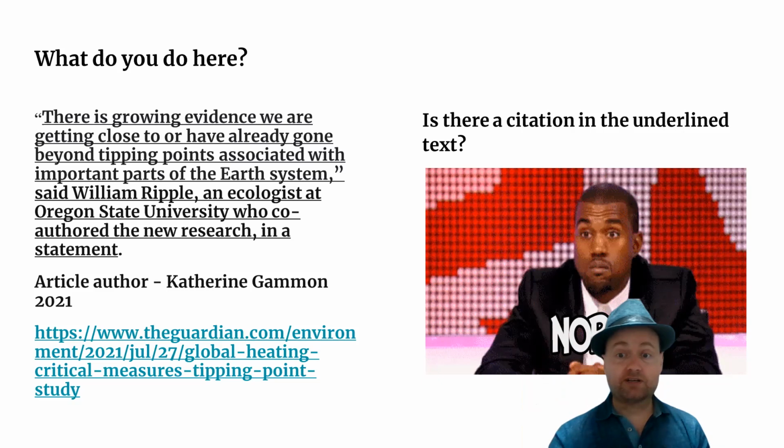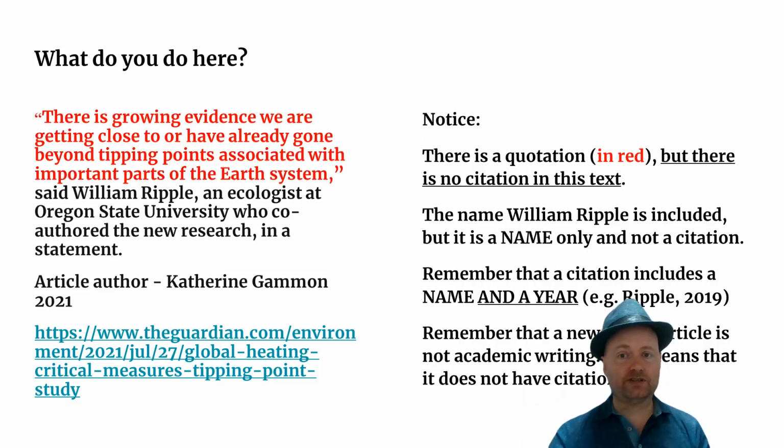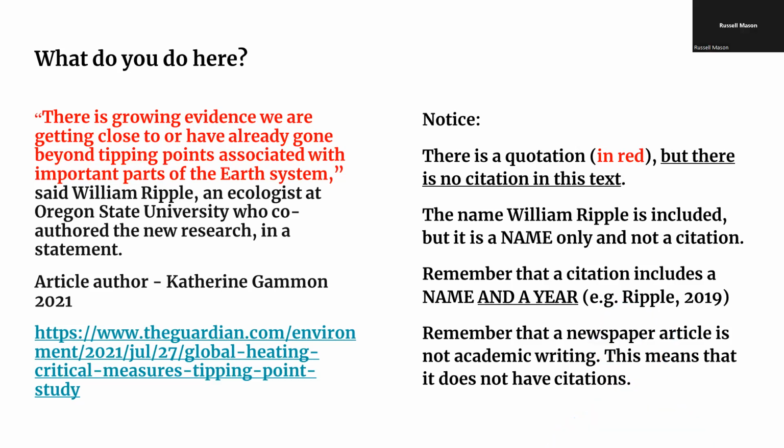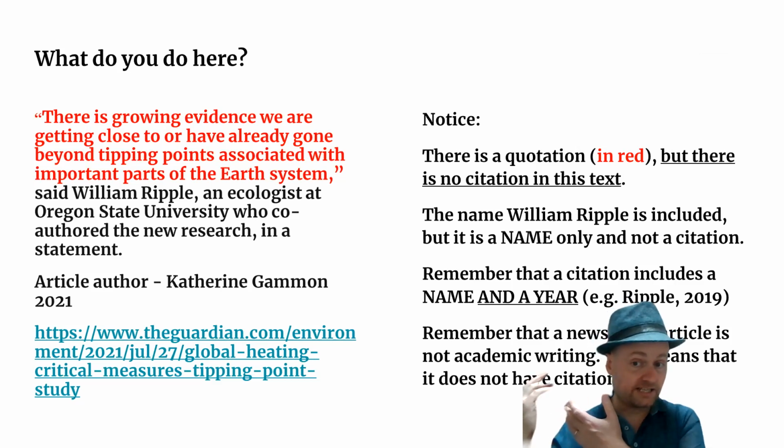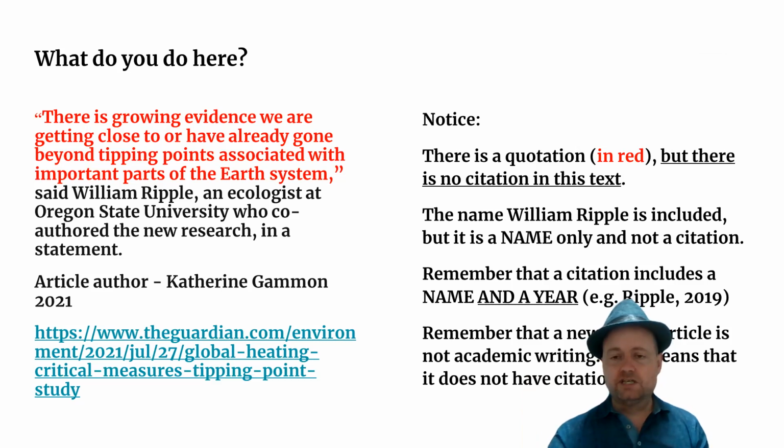Note that the article was written by Catherine Gammon. This will be important when we paraphrase this text. In this case, we would simply use reported speech. There is no quotation here. We can simply paraphrase the text. This is very common in newspaper articles. Newspaper articles are not academic writing. They do not include citations, but good newspaper articles will sometimes include quotations like here, but this is not a citation. So this is different from the article that we're going to look at.